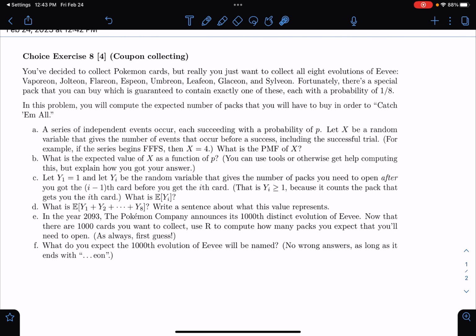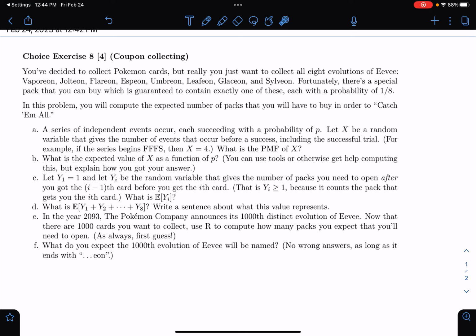Okay, so we're trying to collect these Pokemon cards, and there's 8 different cards we want to collect. And each trial, we're going to get one of those 8 cards uniformly at random. What we're trying to do is figure out how many packs we need to collect to get all of them. Like how many times do we need to try? And it's going to depend. We could get really lucky and get all of them in 8 tries, each time getting something new, but more likely you would expect it will take more. And the question here is how many more? What do we expect?